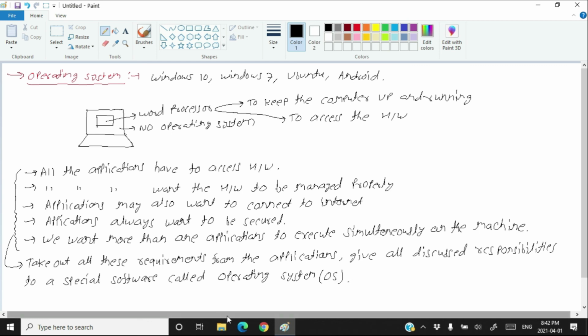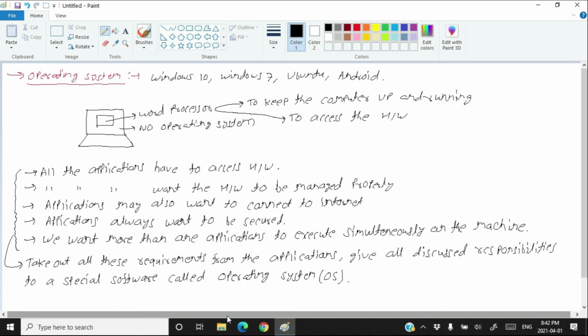So now you have given the responsibility of accessing hardware to the operating system. Not only responsibility, you have given the right of accessing hardware to the operating system. You have given all the management stuff, all the housekeeping stuff of the computer to the operating system. You have given the right to connect to internet, that means the right to send the packets, the information on the internet, to the operating system.